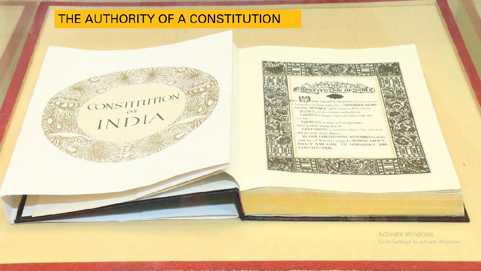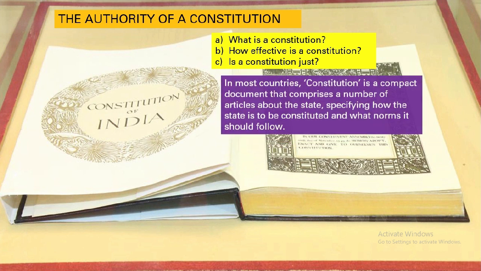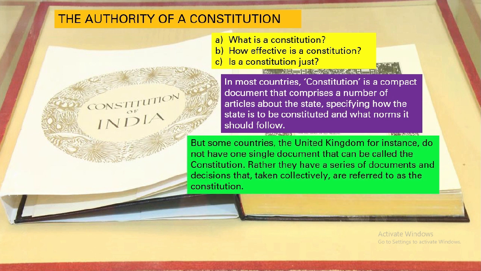The authority of a constitution. What is a constitution? How effective is a constitution? Is a constitution just? In most countries, a constitution is a compact document that comprises a number of articles about the state, specifying how the state is to be constituted and what norms it should follow. But some countries, like the United Kingdom, for instance, do not have a single document that can be called a constitution.